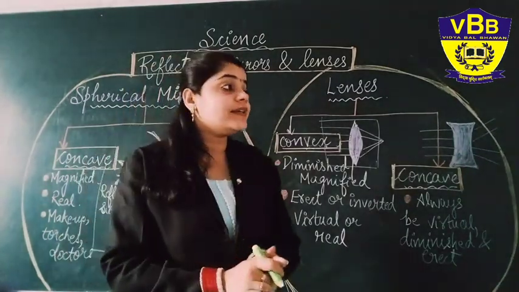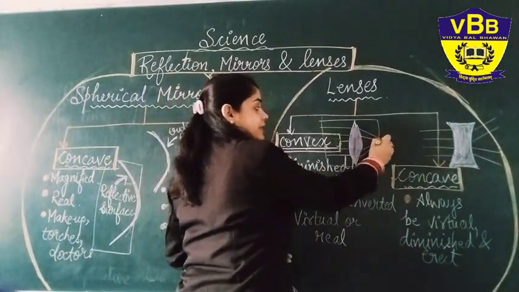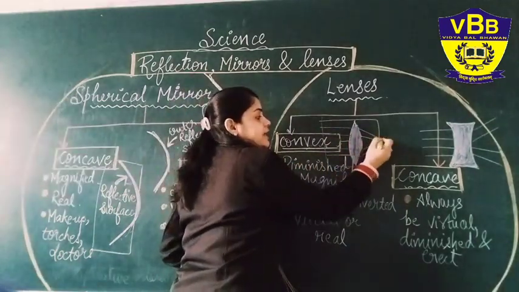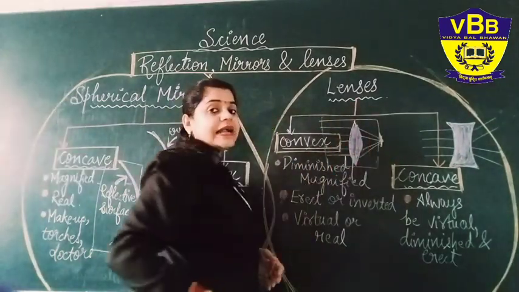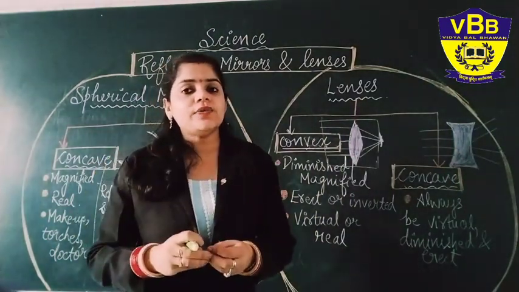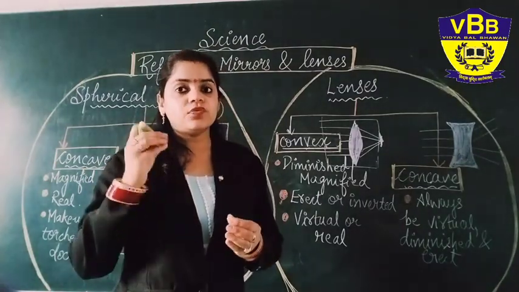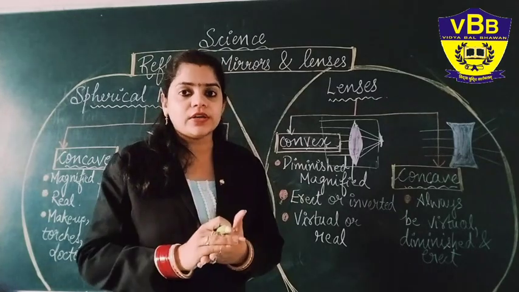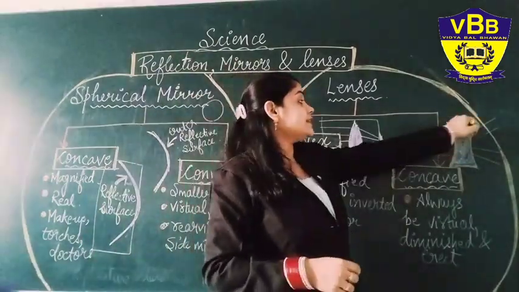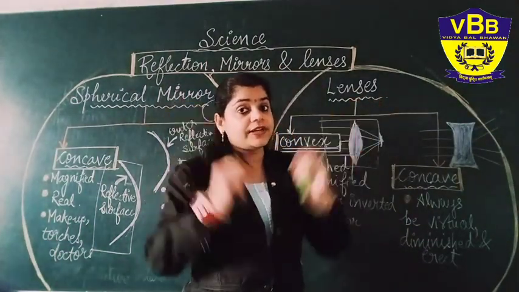One more thing is very important, that is convex lenses are always converging. Converging means any light ray that falls on it, it will gather and bring to one point. That is the convergence property. So you can tell anyone what a converging lens is, that is the convex lens that converges the light rays falling on it. Okay. But a concave lens always diverges, meaning the rays fall in different directions.